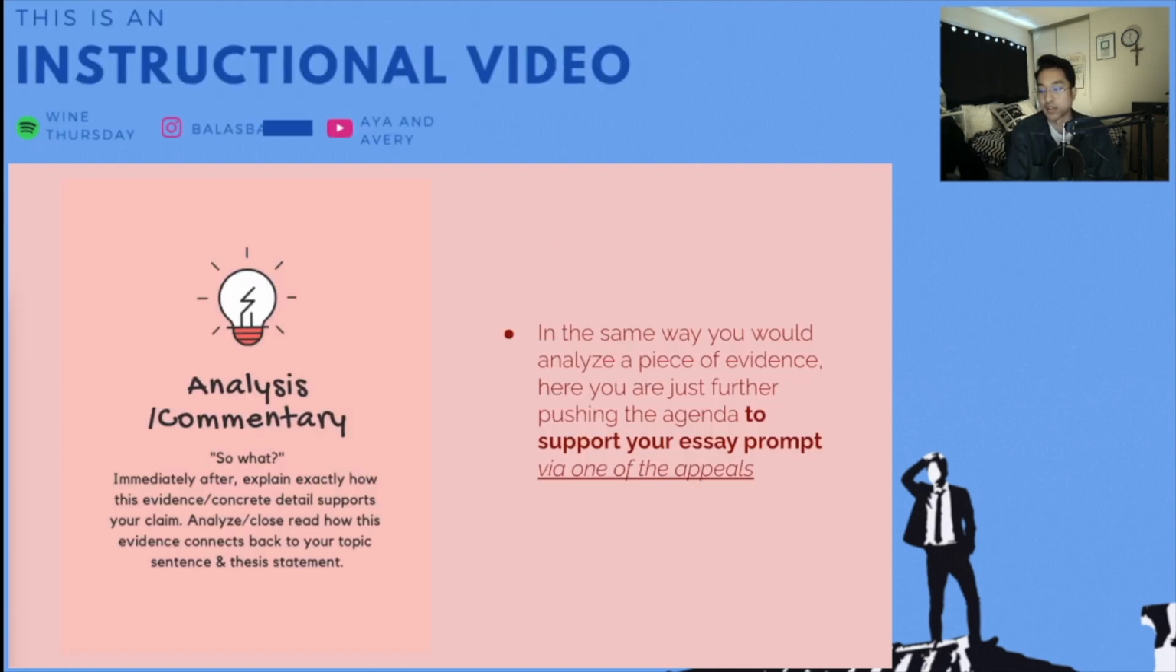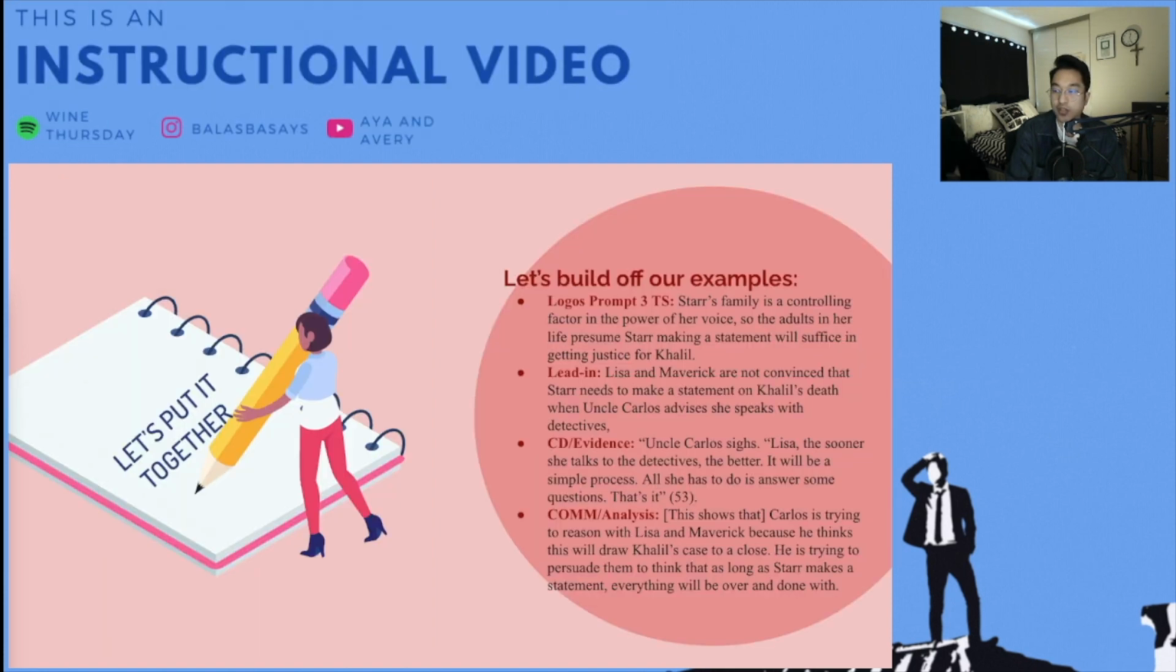So how about in your analysis? In the same way you would analyze a piece of evidence, here you are just further pushing the agenda to support your essay prompt through one of the appeals. So let's look at prompt number 3 with logos and see how we incorporate logos into the analysis as well. So Star's family is a controlling factor in the power of her voice. So the adults in her life presume Star making a statement will suffice in getting justice for Khalil. Lisa and Maverick are not convinced that Star needs to make a statement on Khalil's death when Uncle Carlos advises she speaks with the detectives, Uncle Carlos sighs.